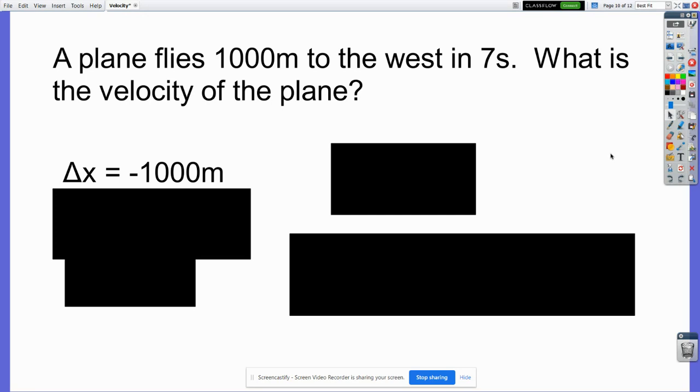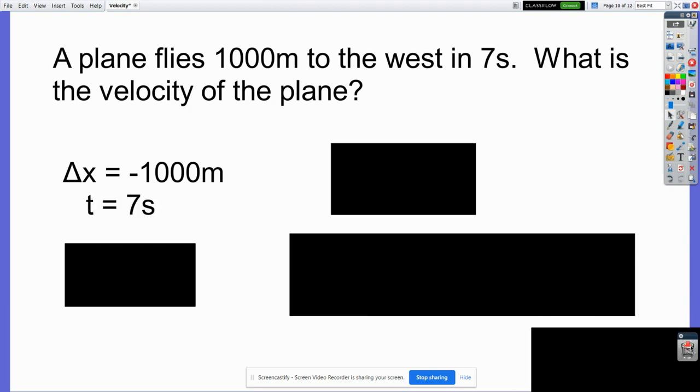Again, I could have chosen to put 1,000 meters west as the unit on that, but if I want to use the signs, negative is west, just like left is west, or down, or left is negative, or down is negative. That negative sign that I'm putting in front of this indicates my direction west. That way I know when I get down here to the final answer, I'm going to have a negative sign on it instead of writing the word west.